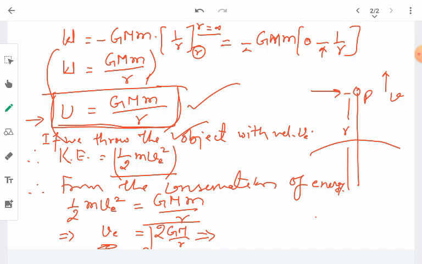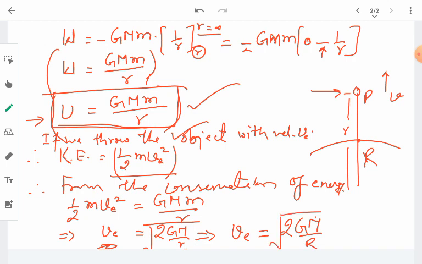And if we are throwing the object from the surface of earth, then this distance is nothing but R. So the escape velocity from the surface of earth will be the square root of 2GM upon R.